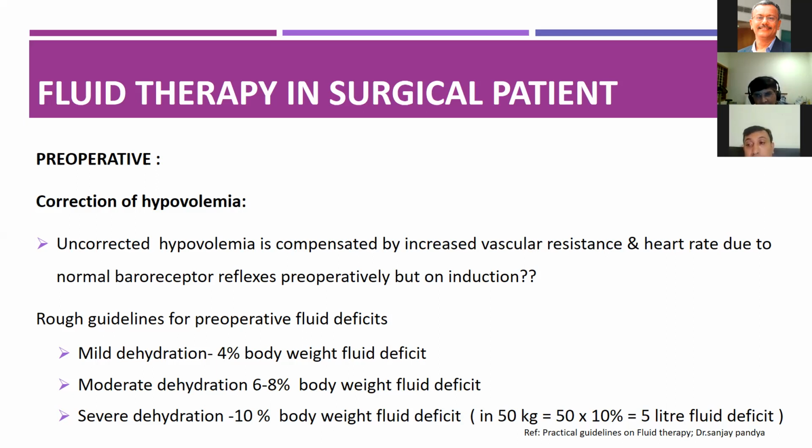Correct. So we have to give 1:3, meaning if there is 1 liter of blood loss, you have to give 3 liters, because more fluid is required to replace the blood. With colloids, you may have potential problems in terms of renal function and coagulation, so you're adding to an already delicate balance. So just use crystalloids, and whenever blood is indicated, use packed cells and plasma as and when required.